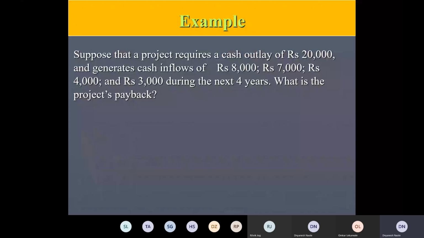So it will be 8 plus 7, 15, plus 4, that is 19,000 in 3 years you cover, and the remaining 1,000 will be covered by the 3,000. Like how much time it requires to cover 1,000 rupees if 3,000 rupees is going to come in the next year. 3,000 rupees in a year, that means 1,000 rupees will require 4 months to cover. So that means 3 years, 4 months. This project will recover the complete 20,000 rupees. Is this clear? This concept, payback?